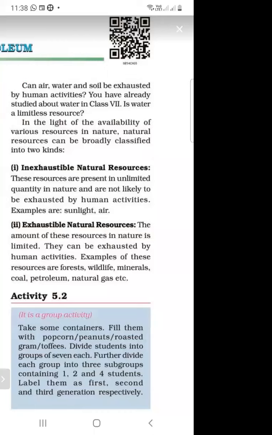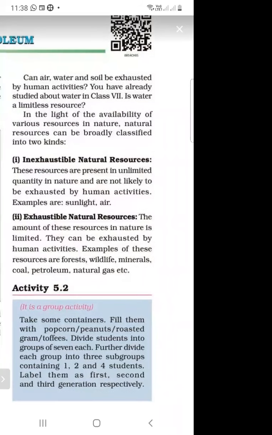The resources which can be exhausted by human activities, like coal, petroleum, and natural gas.